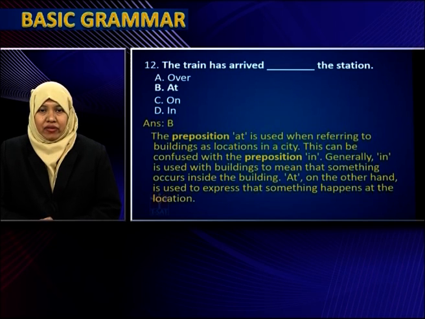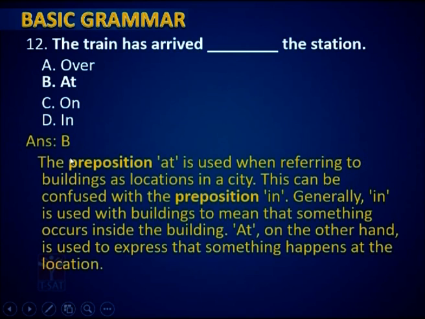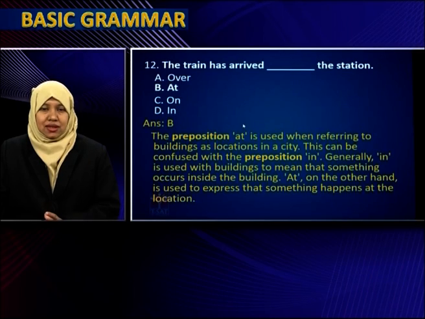The train has arrived dash the station. Over, at, on, in. Now here which preposition is suitable? Always remember, when you are talking about any place, you use at as preposition. Here at is used for referring to some buildings or locations in a city. I am at the station, we say. The station is a building, you are at the station. You don't say in the station, on the station. This can be confused with the preposition in. Most of the students may think that in is correct and they may write in here. So this is very confusing. You don't use in, you use at.